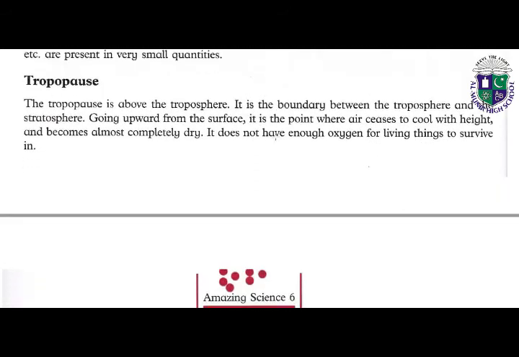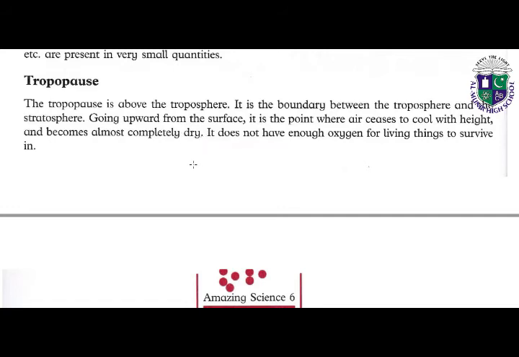Tropopause is above the troposphere. It is the boundary between the troposphere and the stratosphere. Going upward from the surface, it is the point where air ceases to cool with height and becomes almost completely dry.